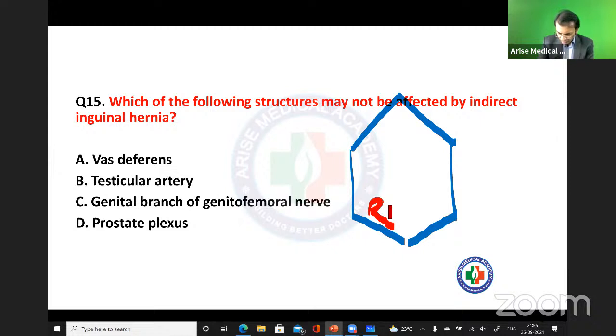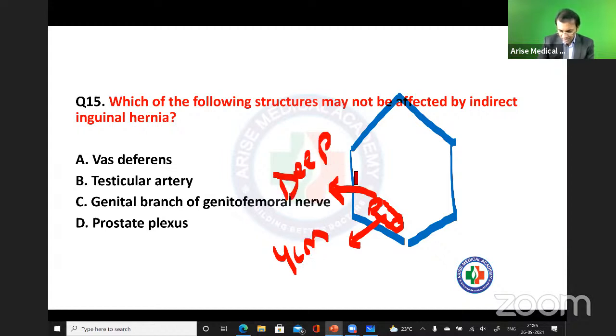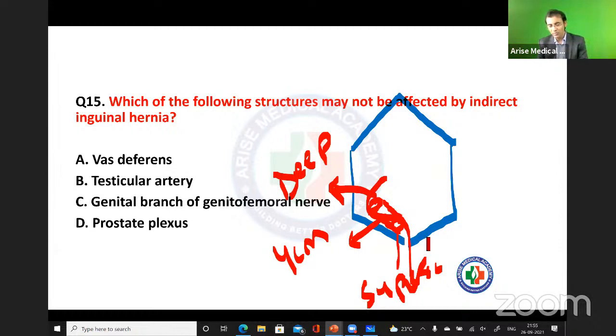How much is the length of inguinal canal? 4 centimeter long, right? 4 centimeter. Okay, this is the deep ring, and this is the superficial ring, right? This is the superficial ring. Okay, fine. So what is happening here? Whenever the abdominal content is going to pass through the inguinal canal, and after that this will go down. Okay, so what is happening here? See, after that, what is happening here?